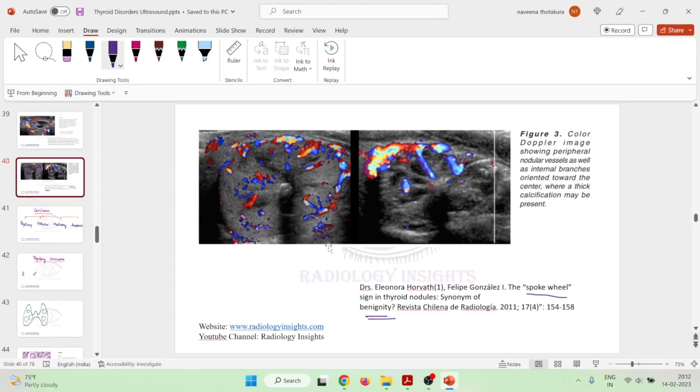So these are the important features of adenomas of thyroid.